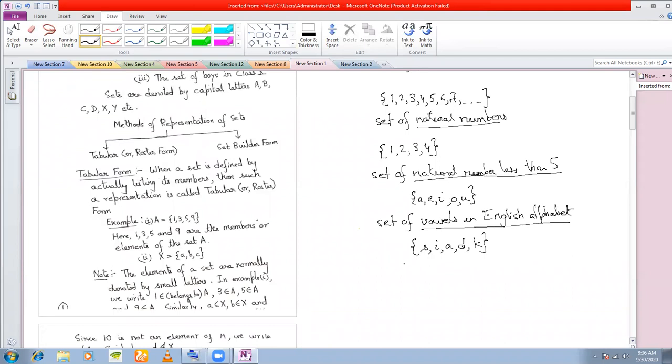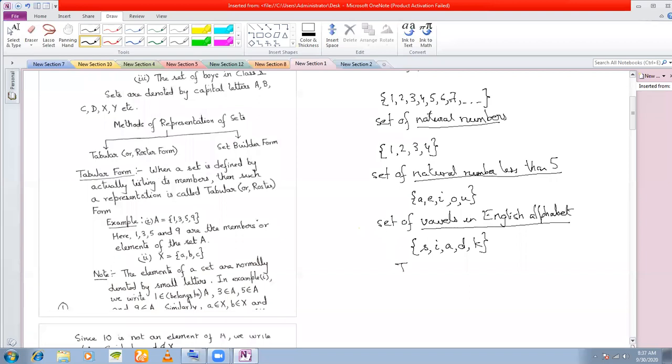Okay, suppose the students in your class. Do the students of your class form a set? Yes, they form a set. Why do they form a set? They form a set because they have a definition. Say the set of students of class 8A or the set of students of class 8B. The definition is students of class 8A or students of class 8B. Do all the students of your school form a set? Yes, they form a set because the definition is that they are students of the school, Parian Coeducational School. Okay, that is the definition. So they form a set.